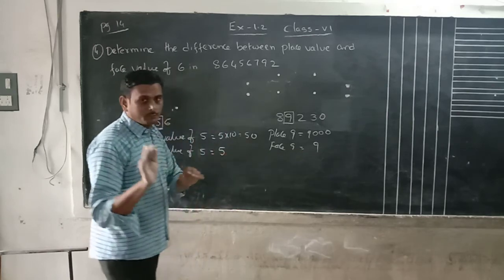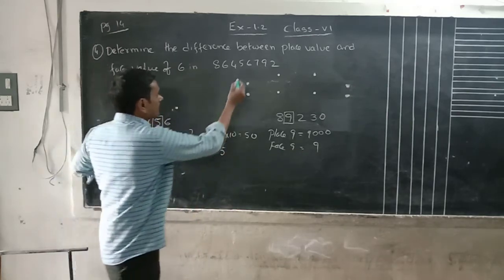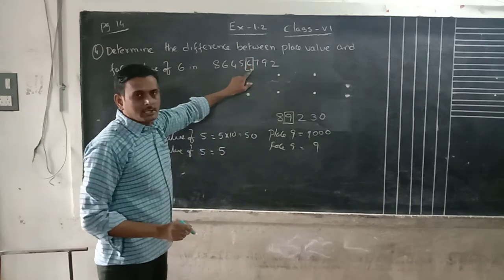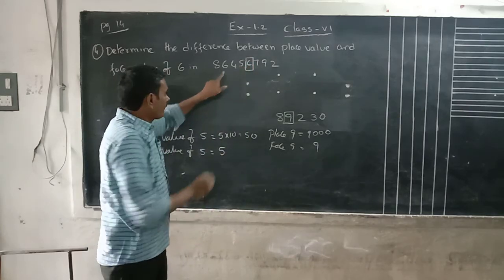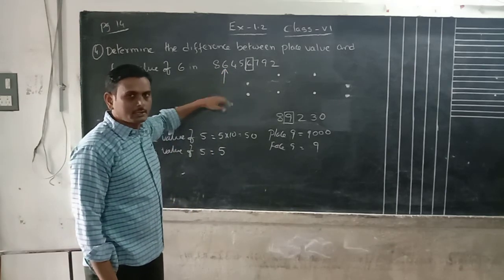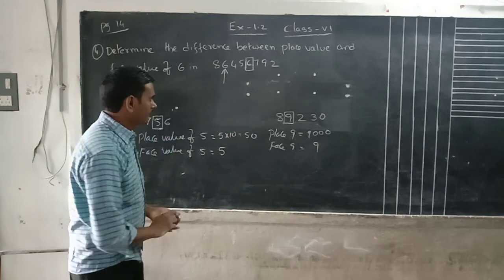Okay, today's work: for this I underlined one digit here. For this we have to write the place value and face value. For this also we have to write the place value and face value. Okay, later we can take subtraction. That is our homework.